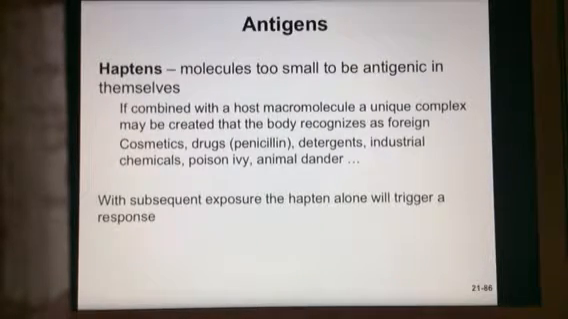Okay, there are some molecules that are too small to be considered antigens. They're haptens, but they do combine with a host macromolecule. That's a large molecule, and so they are still able to help the body recognize some foreign molecules. So cosmetics, drugs, detergents, poison ivy, animal dander, and with subsequent exposure, a response is going to be triggered.